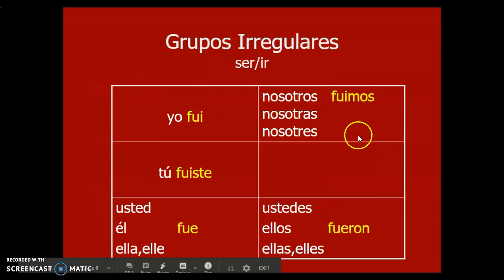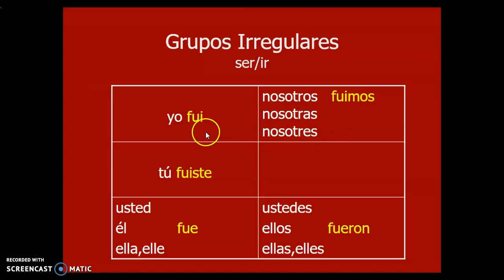Other irregulars, because there's lots of irregulars in the preterite. For right now, we're going to focus on Super 7 and some more common verbs. We'll do more with preterite irregulars later. So for example, ser and ir are conjugated the same way. So yo fui, tú fuiste, fue, fuimos, y fueron.